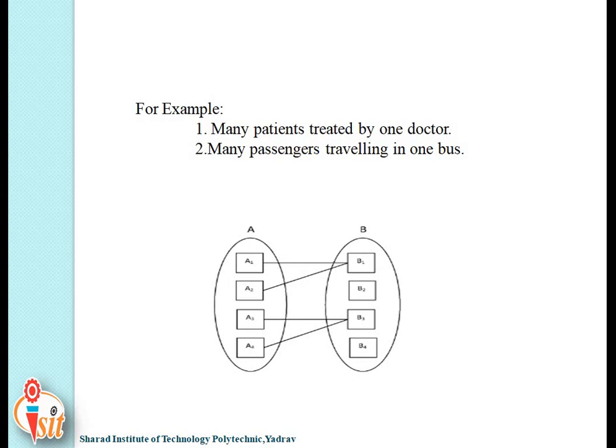As usual, we will see examples, like many patients treated by a single doctor. Here it represents many to one relationship. Another example is many passengers traveling in a single bus, that is one bus, known as many to one relationship.